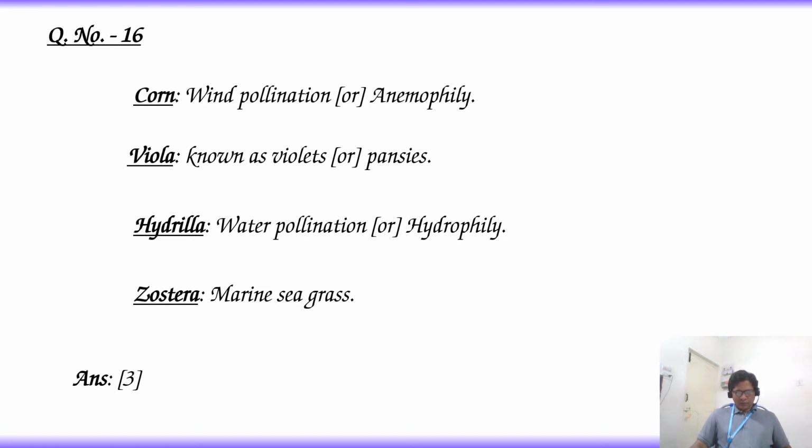C in column 1, hydrilla, it matches with water pollination in column 2. Zostera, D in column 1, it matches to marine seagrass in column 2.